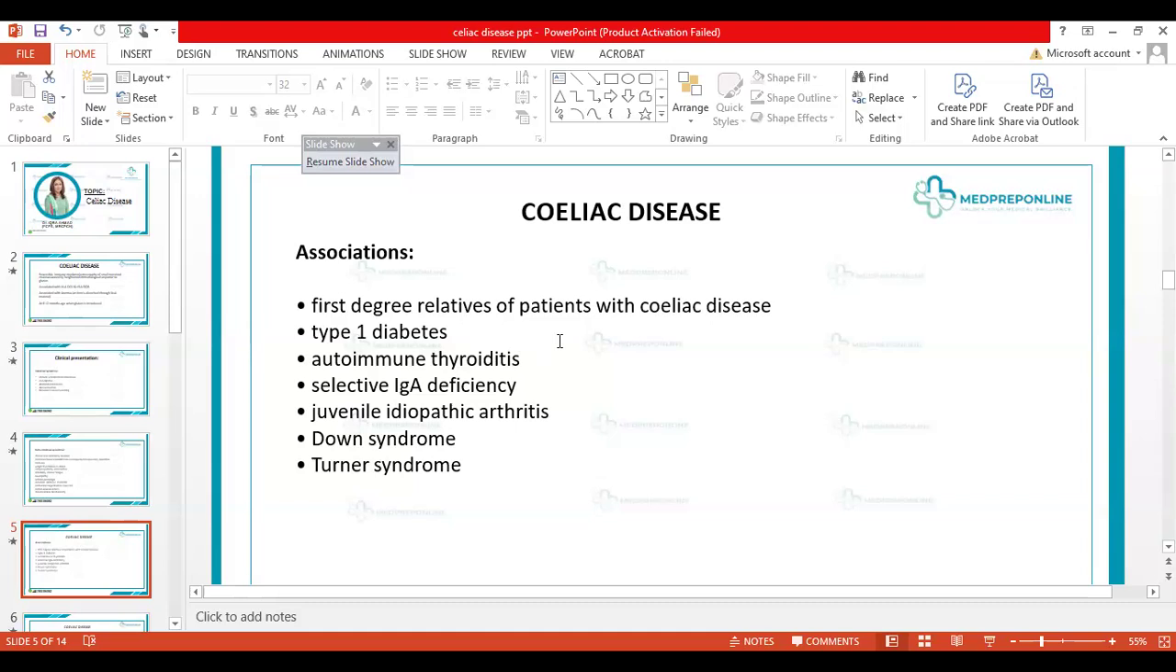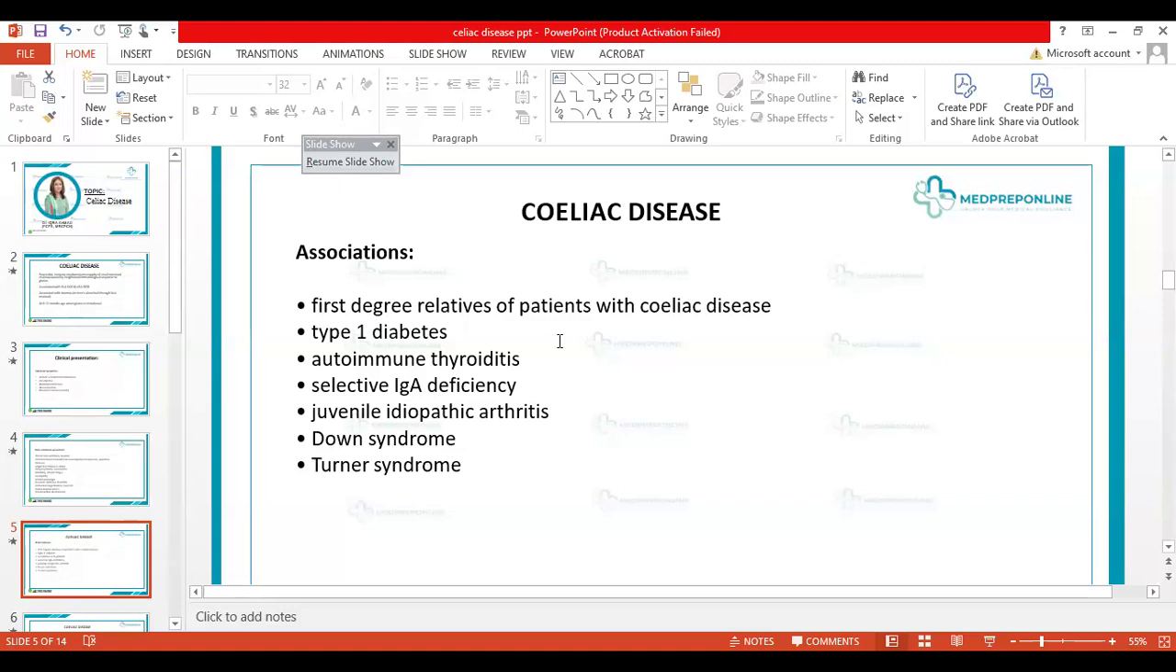So this is important to keep in mind, because how are we going to screen? Who are we going to screen? Any of these patients, like the first degree relatives of a patient with celiac disease, patients having type 1 diabetes mellitus, autoimmune thyroiditis, IgA deficiency, GIA, Down, Turner, all of these patients should be screened from time to time for celiac disease.